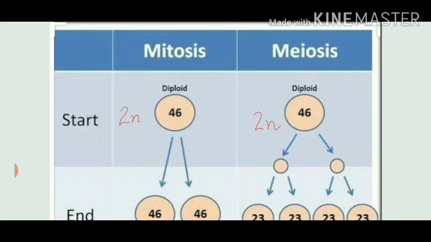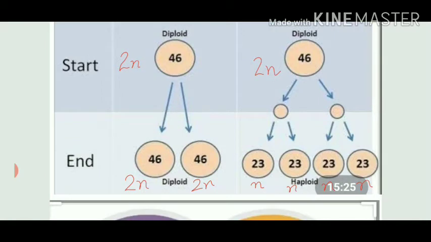During meiosis 1, the two cells which are formed will again further divide and will give rise to 4 haploid cells. That's why meiosis is called a reductional division. So all the cells have 23 chromosomes, which is less with respect to the beginning cell.